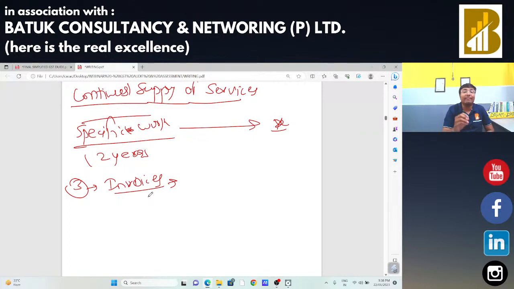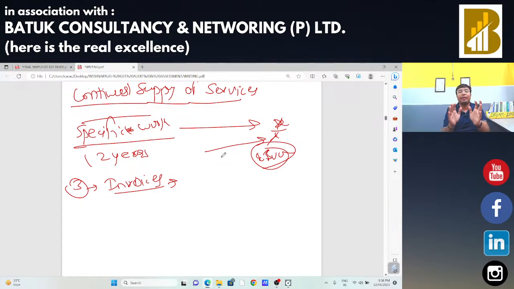If there is nothing available in that agreement, in that case, whenever I have given that work to Mr. X, whenever I am going to make the payment to Mr. X, whenever X is going to receive the payment, at that time that will be treated as the date of issue of invoices. जब भी मैं payment करूंगा X को, at that time X needs to prepare the invoices. Is that okay, Vinod ji?